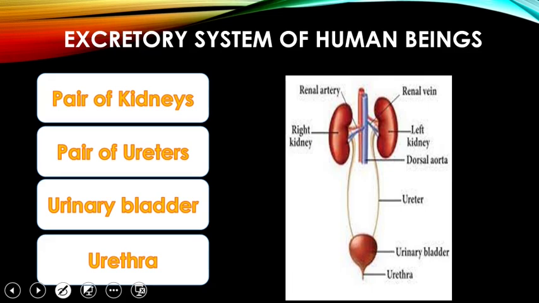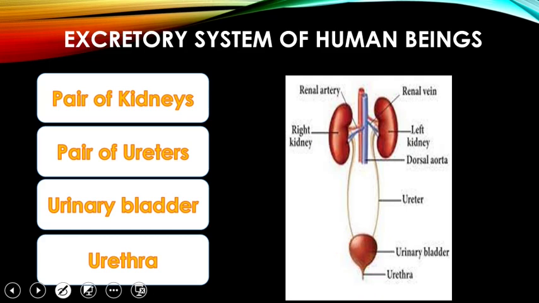Urinary bladder is an organ which stores the urine for a temporary time. It is a muscular organ and it can store about 800 to 900 ml of urine at the most, but on average 500 ml. And urethra is that tubular structure which excretes the urine out.